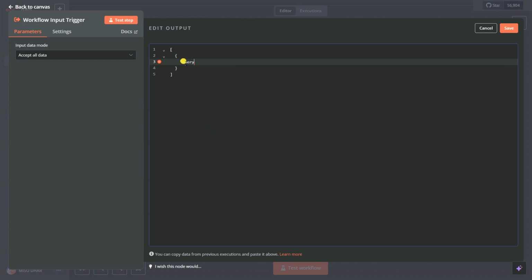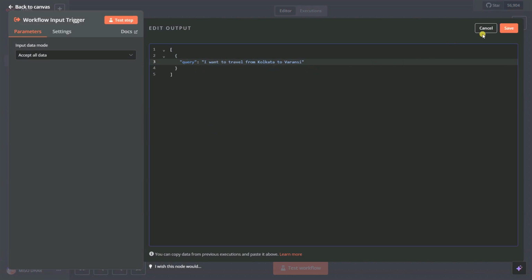Let's say query: Kolkata to Varanasi. Okay, Varanasi. Okay, like that. Or I want to travel from Kolkata to Varanasi. Let's say I want to travel from Kolkata to Varanasi.